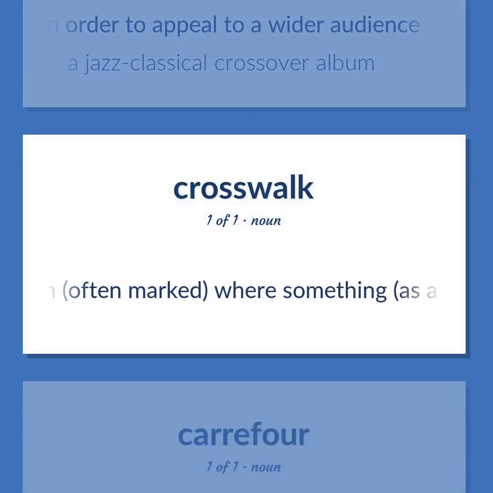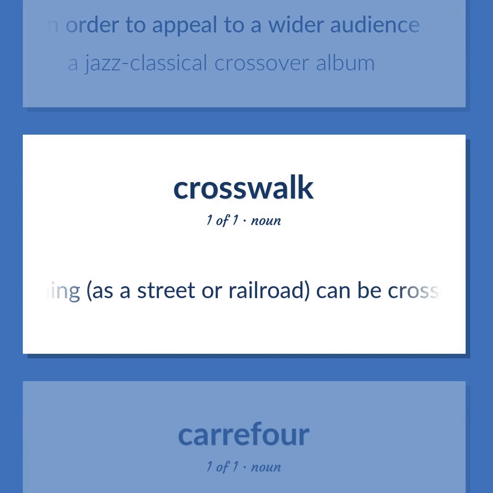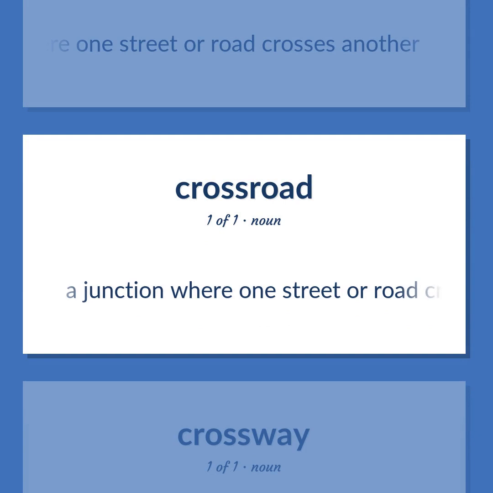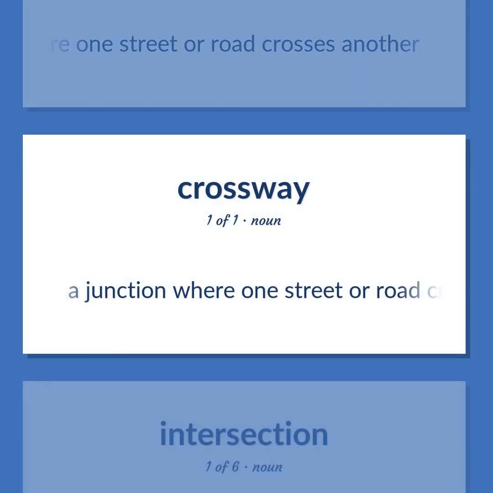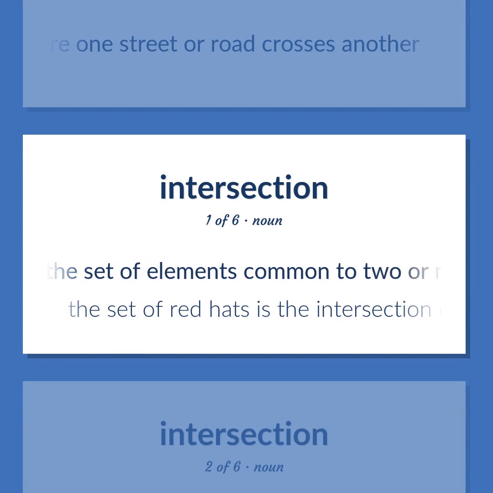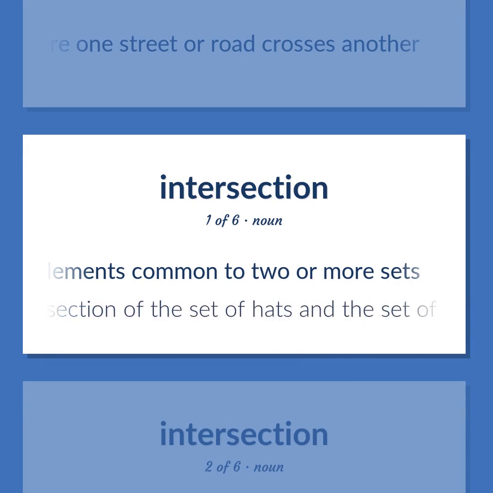A path, often marked, where something, as a street or railroad, can be crossed to get from one side to the other. A junction where one street or road crosses another. The set of elements common to two or more sets. The set of red hats is the intersection of the set of hats and the set of red things.